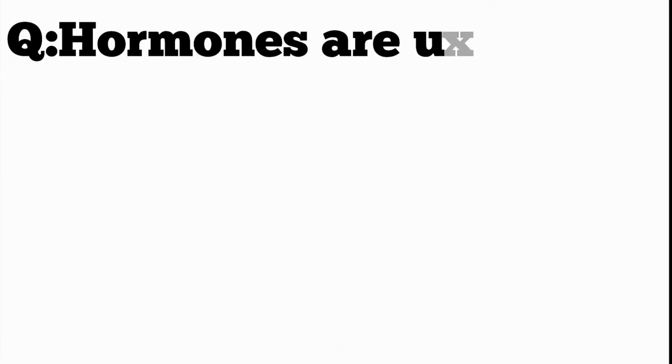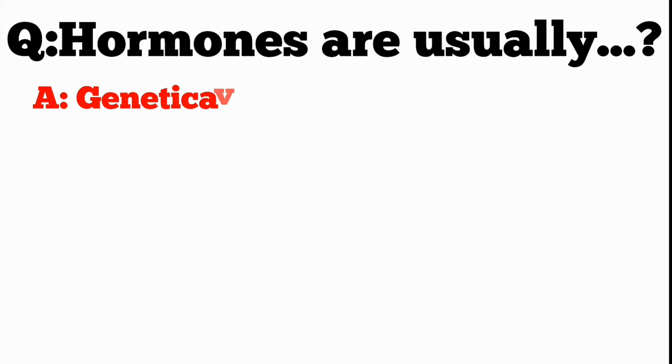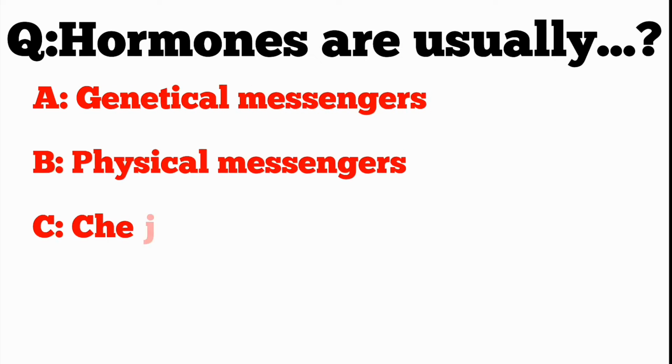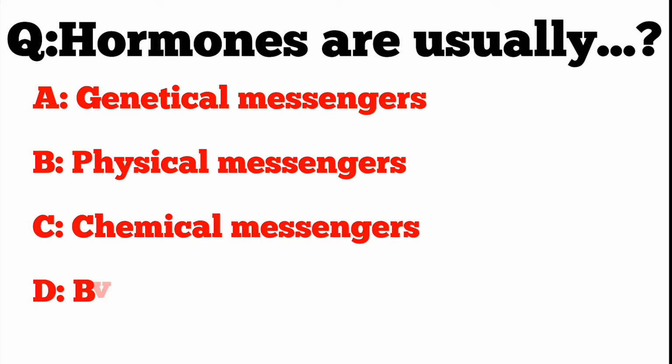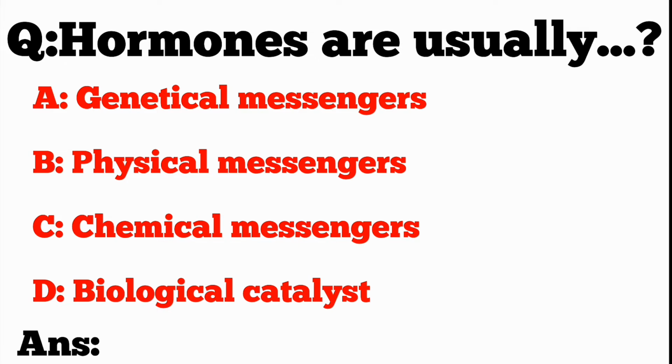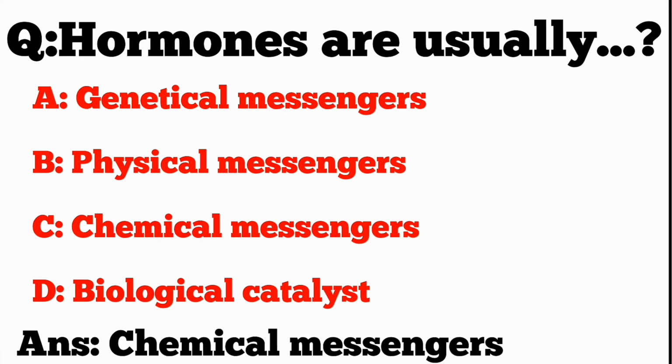Q. Hormones are usually A. Genetical messengers, B. Physical messengers, C. Chemical messengers, D. Biological catalyst. ANS. Chemical messengers.